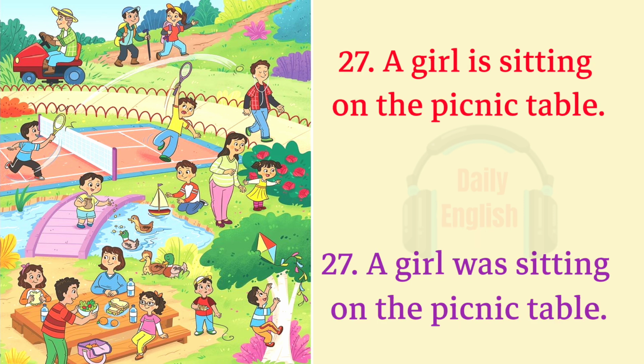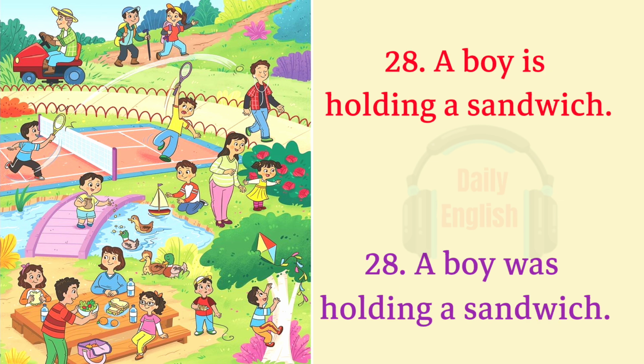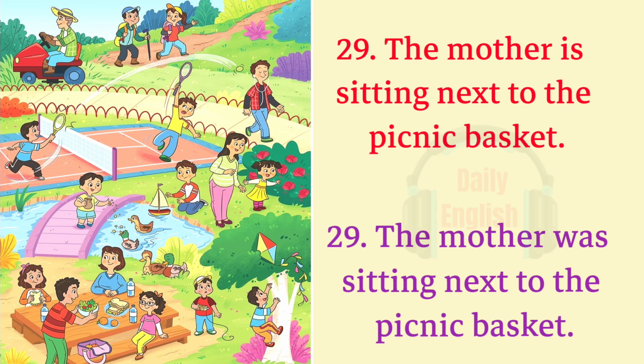27. A girl is sitting on the picnic table. 27. A girl was sitting on the picnic table. 28. A boy is holding a sandwich. 28. A boy was holding a sandwich. 29. The mother is sitting next to the picnic basket. 29. The mother was sitting next to the picnic basket.